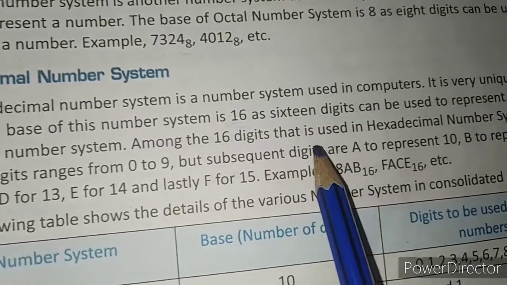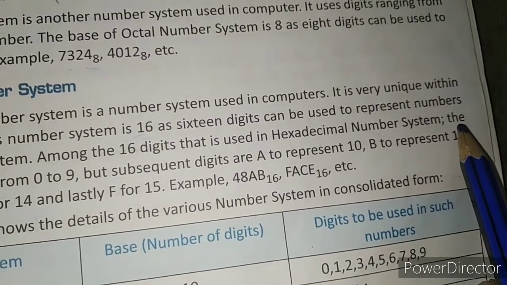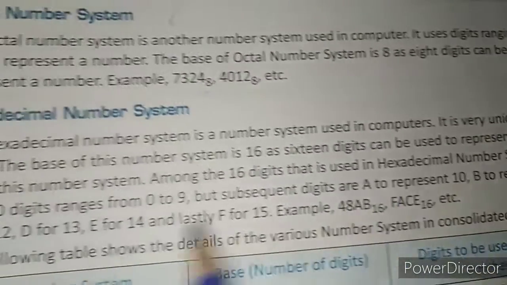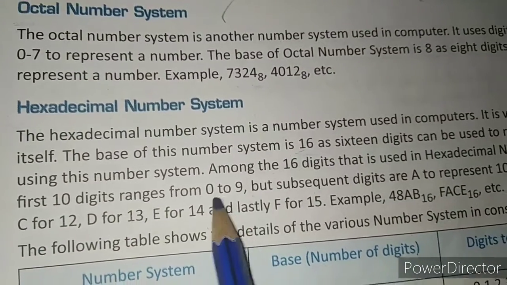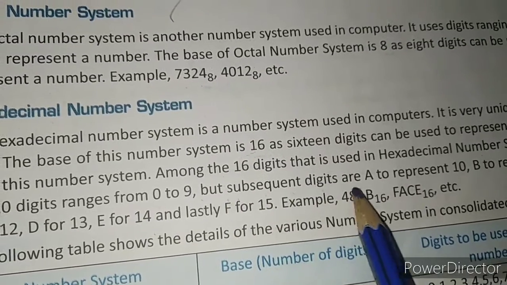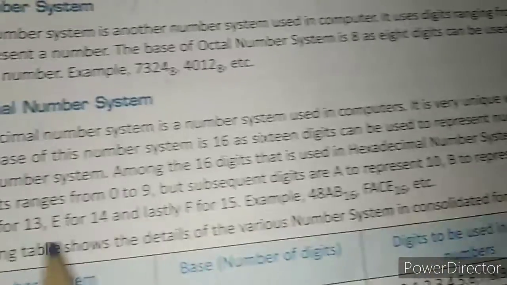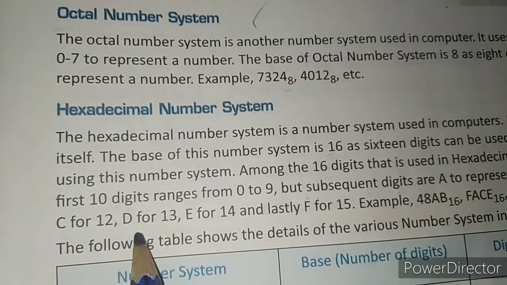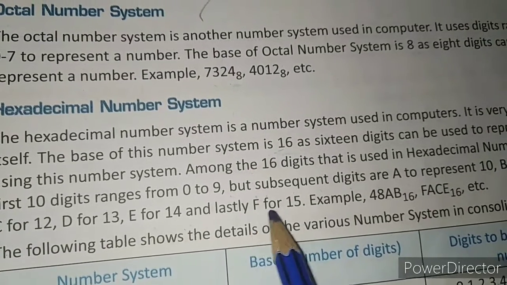Among the 16 digits used in hexadecimal, the first 10 digits range from 0 to 9, but the subsequent digits are A to represent 10, B to represent 11, C to represent 12, D for 13, E for 14, and F for 15.